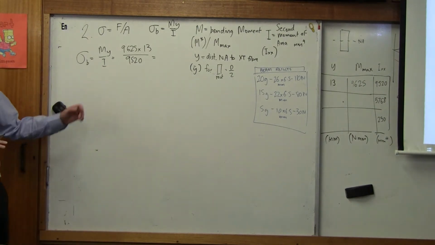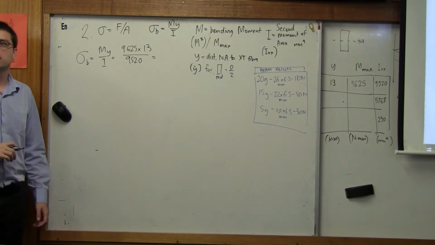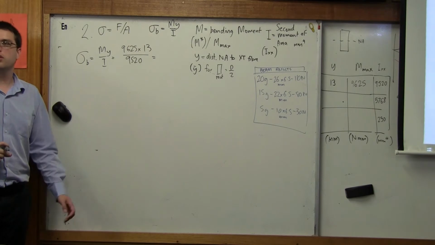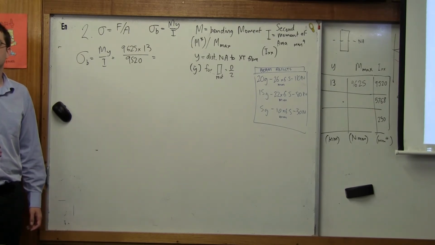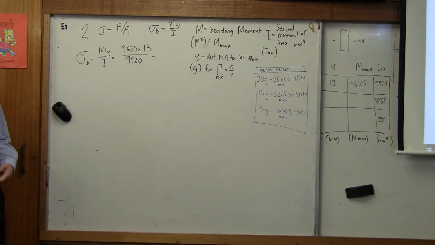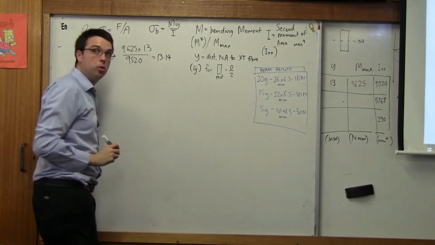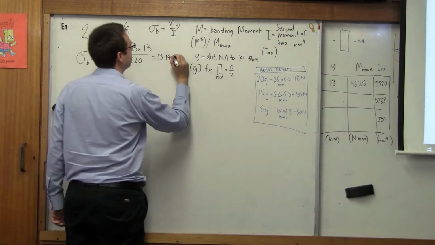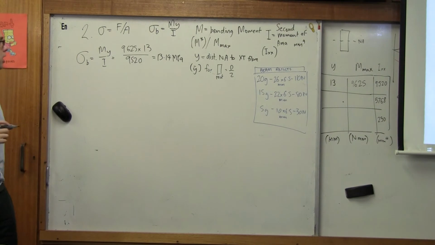Now, guys, close enough. What do you think our answer is going to be? Just roughly. This is where using that estimation skill is really valuable. Without me even getting the calculator out, what do you think the value is going to be? About 13. Does anyone want to type it in the calculator? That's 13.14. What's our value? Megapascals. Yep, that's exactly right. Thank you very much, mate. Okay.